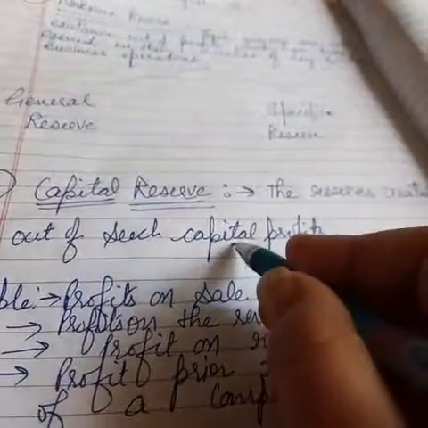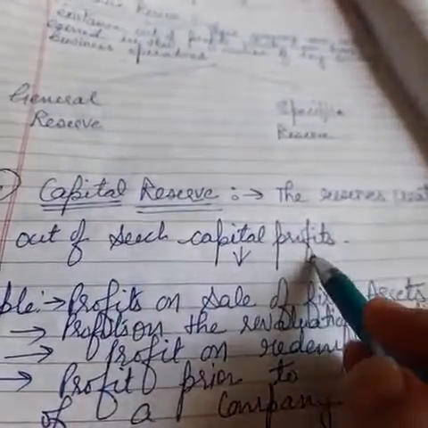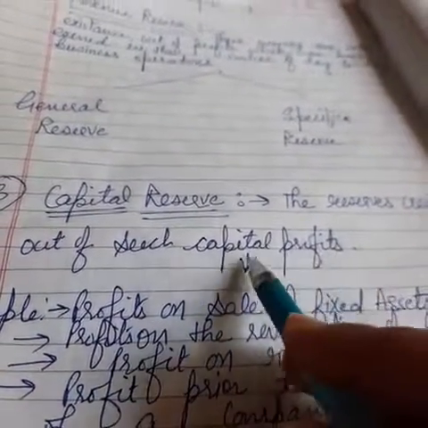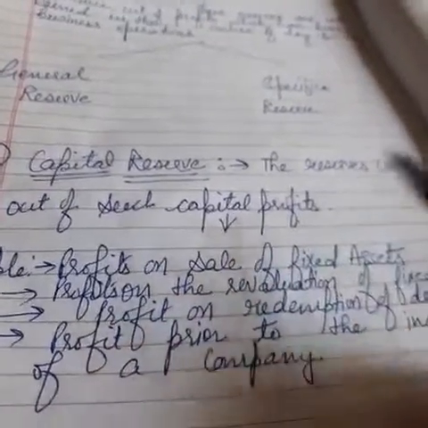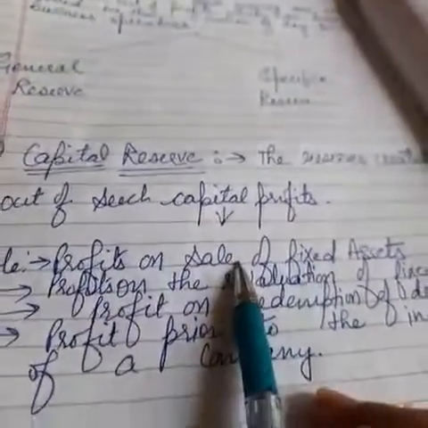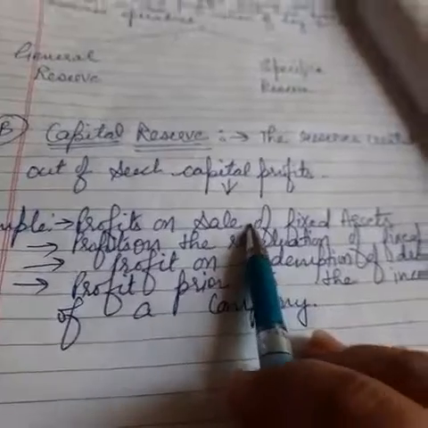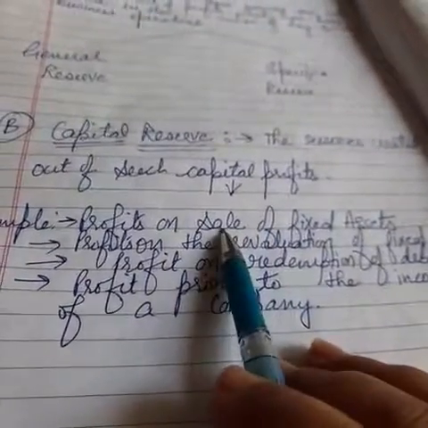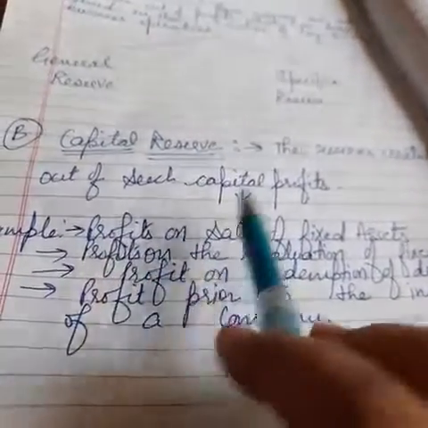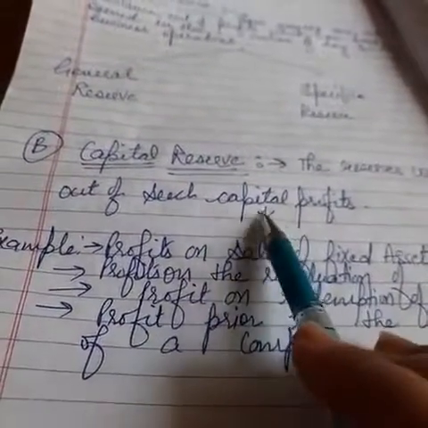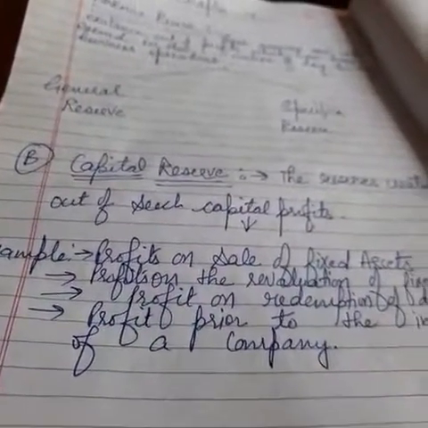Now what is the meaning of capital profit? The money earned or the profit earned through fixed assets, for example, profit on sale. If we are selling any fixed asset and we are getting profit out of that, and we are setting aside that profit for the future, that is called capital profit, not revenue profit.